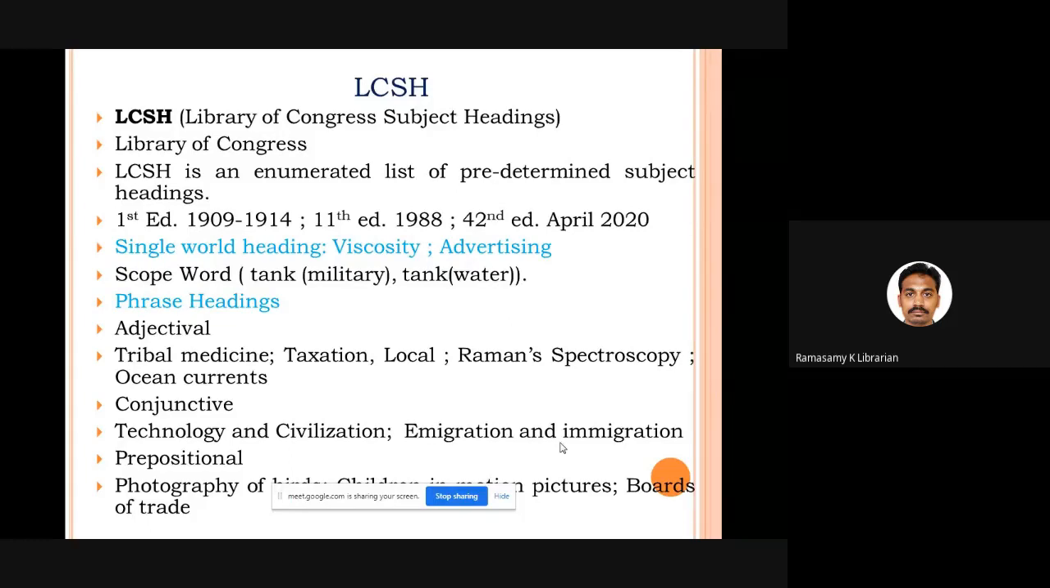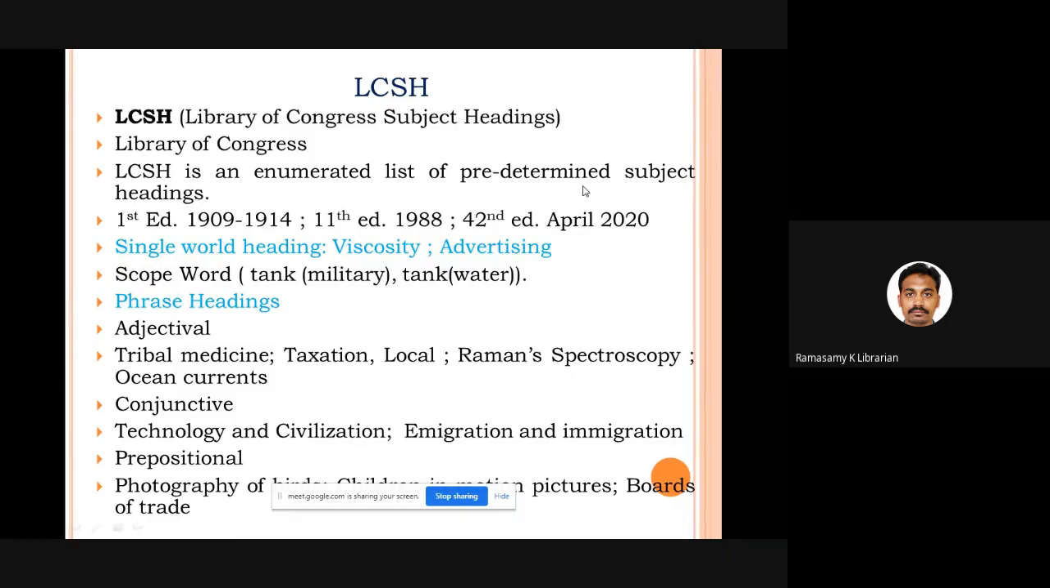If you want to download Library of Congress subject headings, please go to the LOC website. This 42nd edition, the entire edition, can be downloaded free of cost. You can go and download it and look at how Library of Congress subject headings are laid out. Please understand, the Library of Congress subject headings is an enumerative list of predetermined subject headings. It is enumerative, meaning they have given the list. You are not going to create anything. They have given the entire list, and they are giving you predetermined subject headings. They have already decided what subject headings you are going to use in your library to represent the concepts.